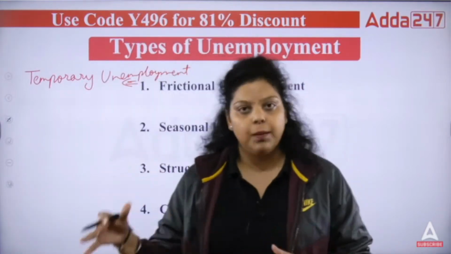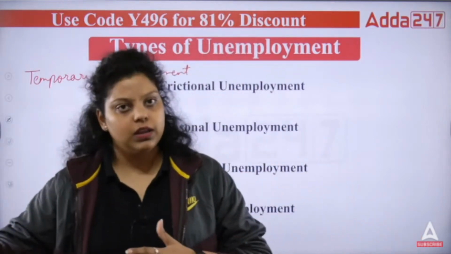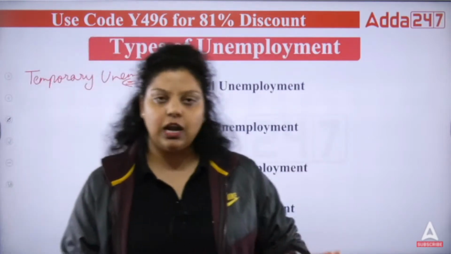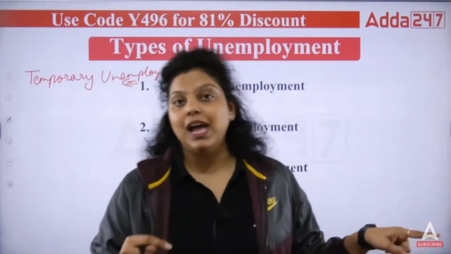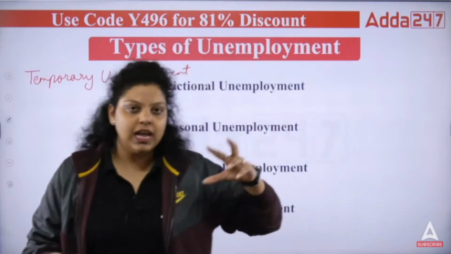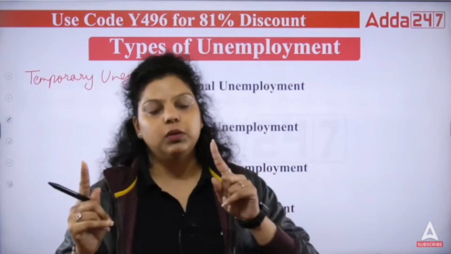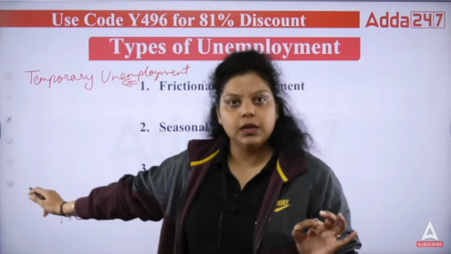Now, how this happens, that person is working for a certain period of time, then stop working, then start again working. So how it is possible? Let's say, for example, I am the person, I am working in Adda 24/7. Now, I thought that I should look for a better opportunity. So what I did, I have left the job. So for the search of the better opportunity, I have left the job and I got the job after 6 months. So that period of 6 months will be known as frictional unemployment. Okay. That period of 6 months will be known as temporary unemployment.